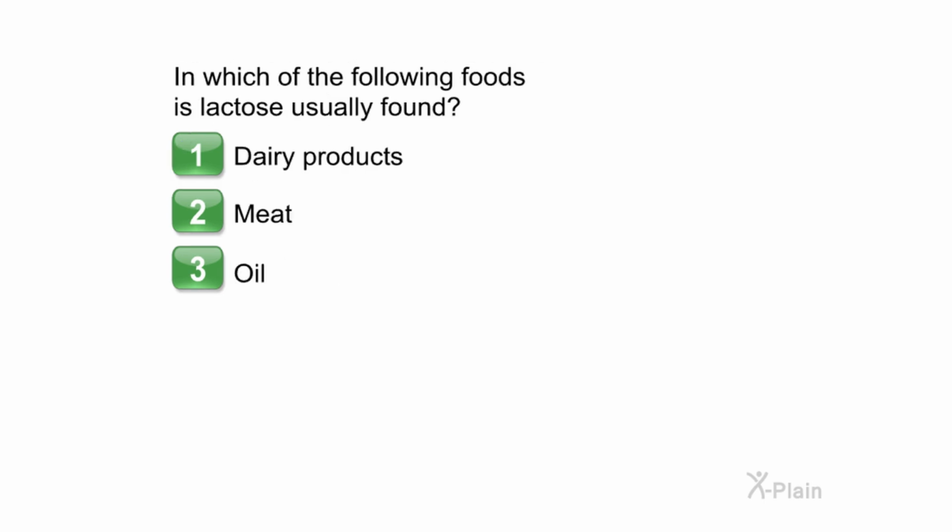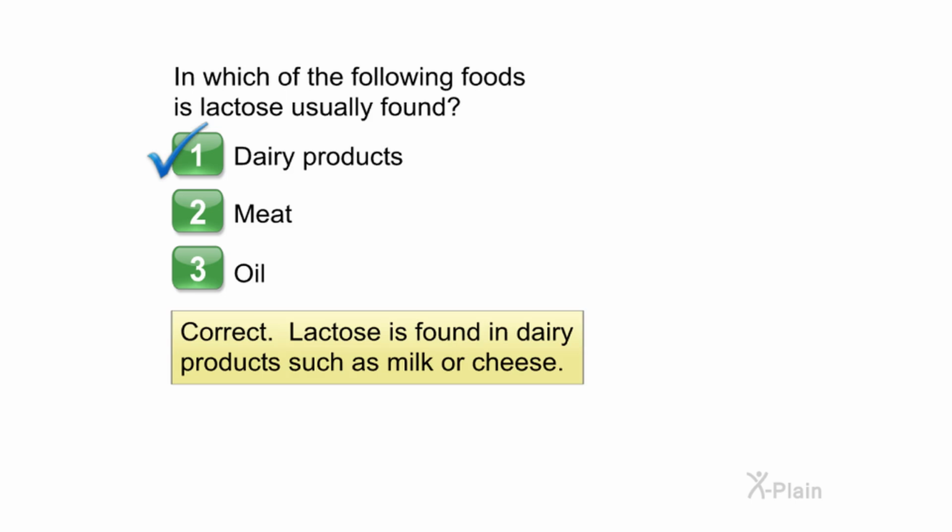In which of the following foods is lactose usually found? Choose one of the following options. 1. Dairy products. 2. Meat. 3. Oil. Correct. Lactose is found in dairy products such as milk or cheese.